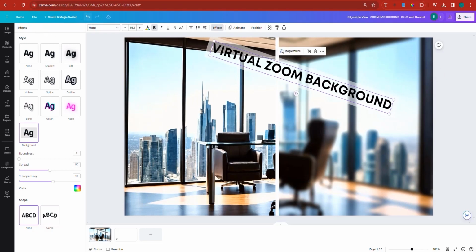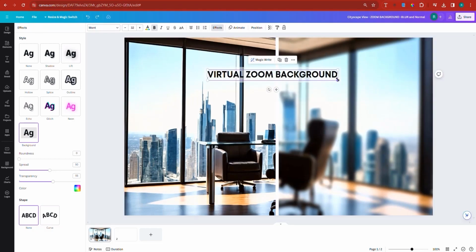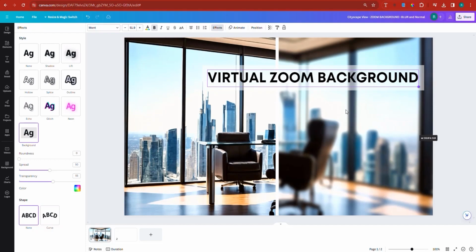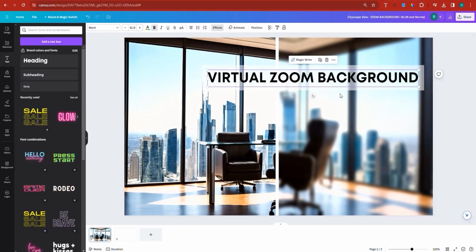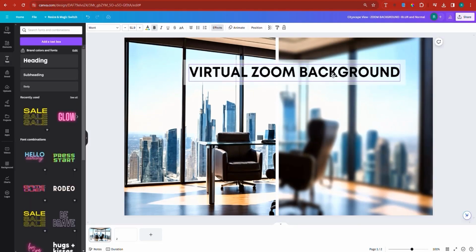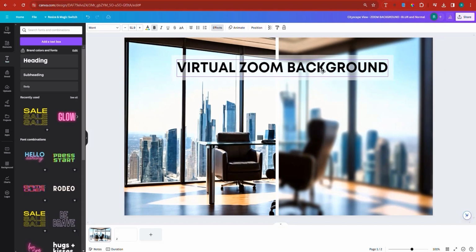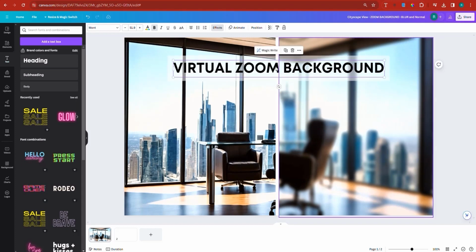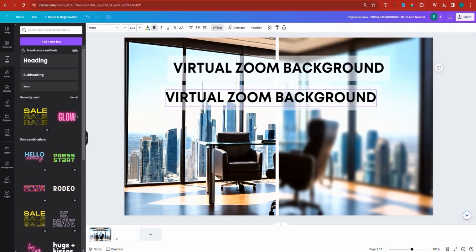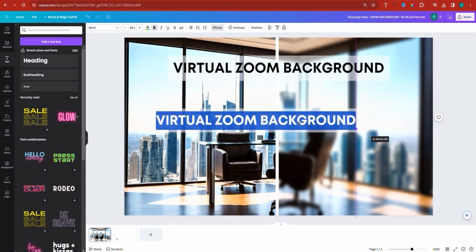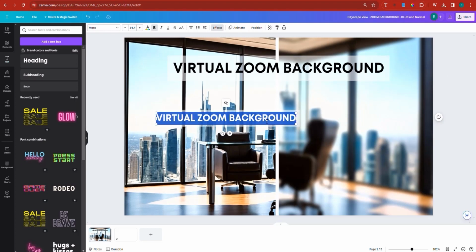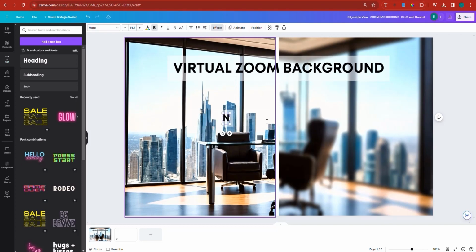Now, I rotated it on accident. Now let me, again, make it bigger, bigger, bigger. There you go. Click again, and I'm going to drag it right over here. Now, the bold effect is already applied. This is centered now. And what you can do, you can duplicate this, and this time around, you can make it a little bit smaller, and you can say this is normal, and the other one is with blur. Right. Normal.